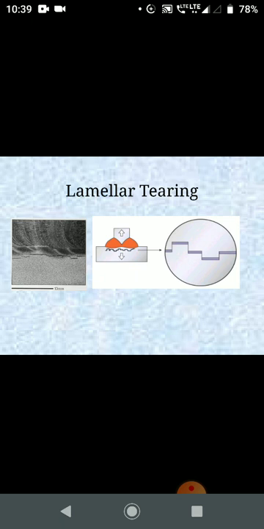And the third is the sub-microscopic inclusions that play a part in crack generation. The silicate and sulfide inclusions also aggravate the situation.